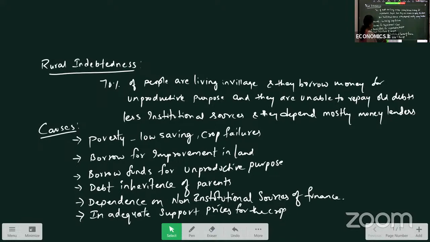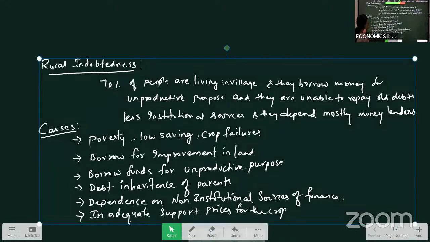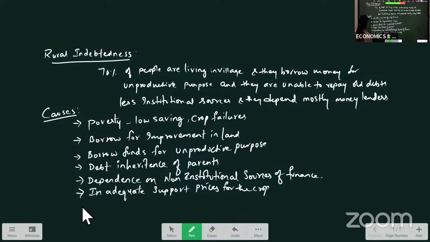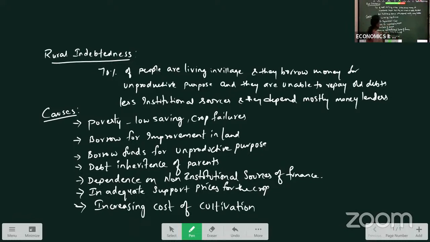Also, we can say increasing cost of cultivation. How is the cost of cultivation increasing? Labor charges are increasing. When we use machinery or technology, the cost is more. Fertilizer costs have increased, seed costs have increased. With all these, the cost of cultivation has increased for the farmers.